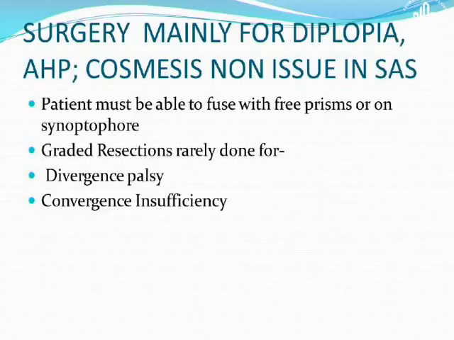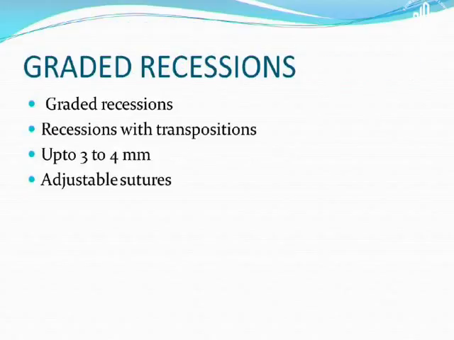Now graded resections, as we have said, are done rarely, for divergence palsy only, and for convergence insufficiency they are very rarely required. Now, resections should not be more than, we don't need more than 3 to 4 millimeters maybe, and we can also do resection with transpositions.